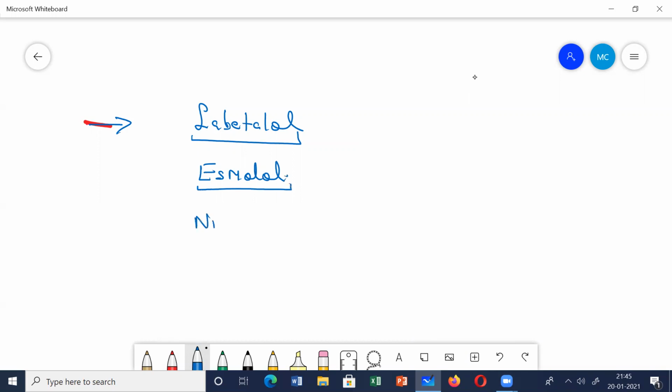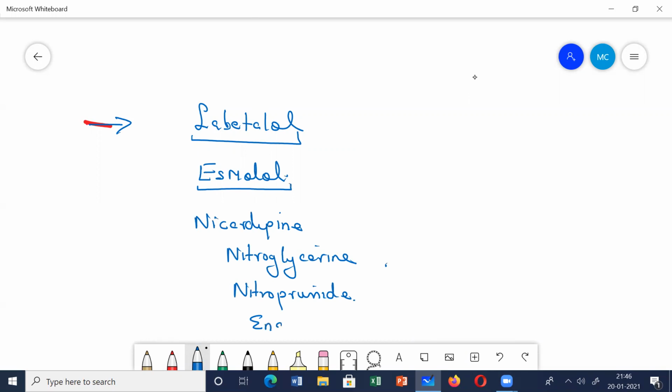Then you have nicardipine. This is a calcium channel blocker. Then you have nitroglycerine, it's the vasodilator. Then you have sodium nitroprusside, both arterial as well as venous dilator. Then you have enalaprilat, which is your ACE inhibitor. Enalapril also you can write. So labetalol, all these are given by IV route only.